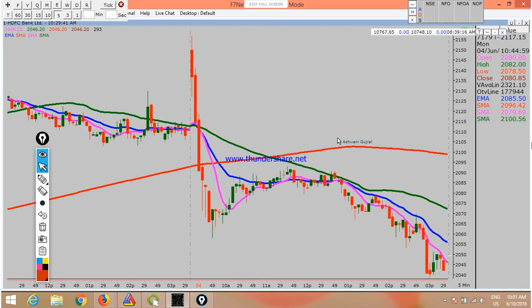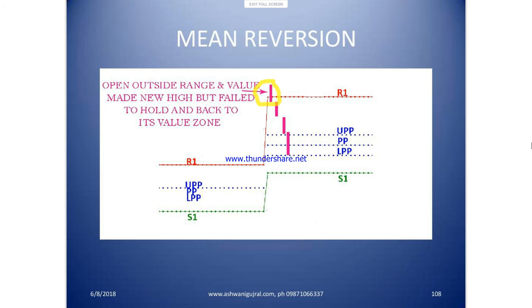Okay, so that way, news is better, but the other way mean reversion can happen is that if it's a sideways market, like on Friday, you gap down, that gap wasn't sustained, and the market started to come back. We'll talk about many more examples. So, understanding of this is that things open beyond R1 but are not able to sustain, open below S1, not able to sustain, 95% accompanied by news.